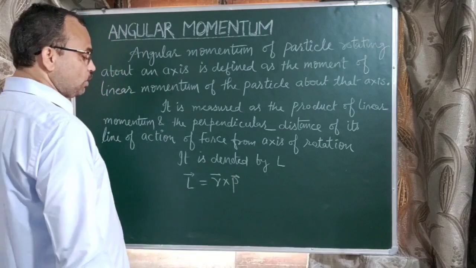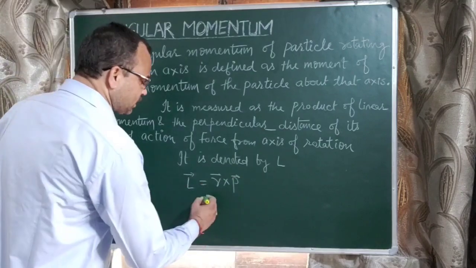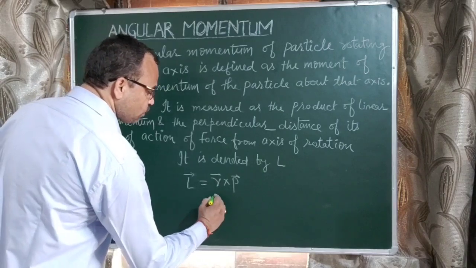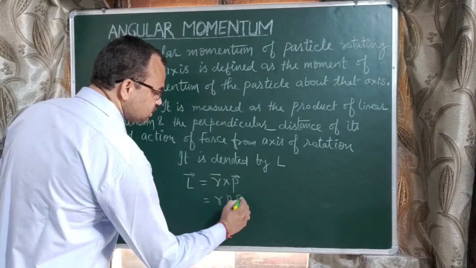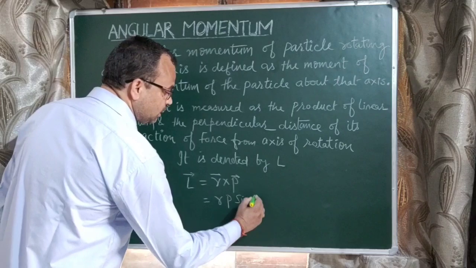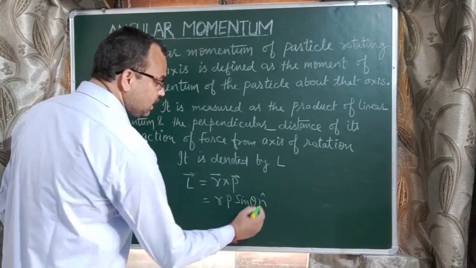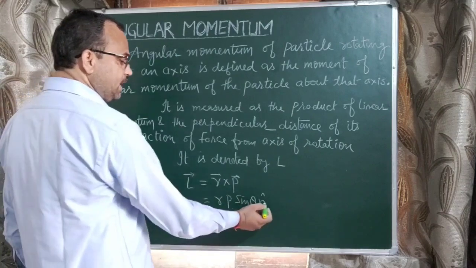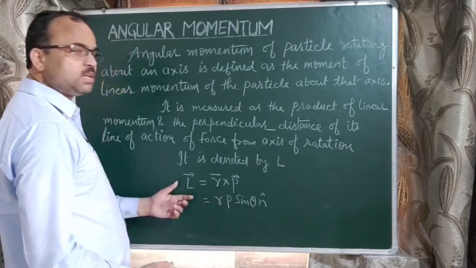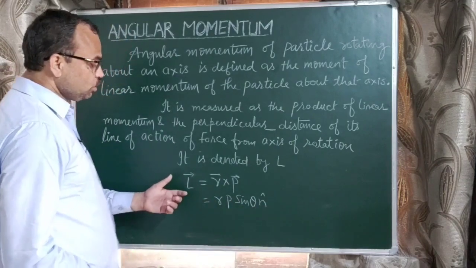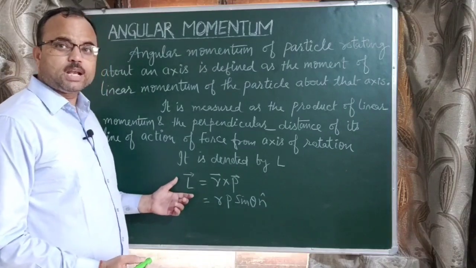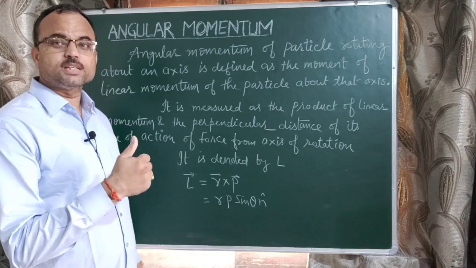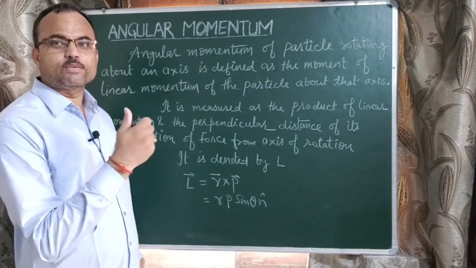As we know, A vector cross B vector equals AB sin theta, so here we can apply the cross product rule: r p sin theta into n cap. Here theta is the angle between r and p, and n cap is the direction of the angular momentum. The direction of angular momentum can be found by using the right hand thumb rule, or the screwdriver rule.